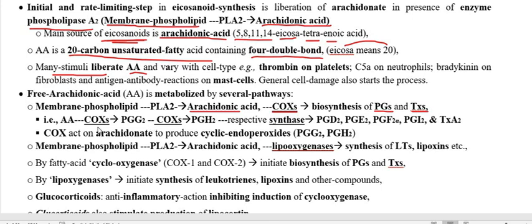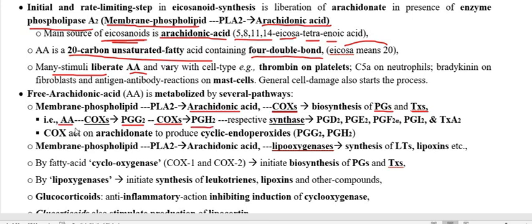So cyclooxygenase converts the arachidonic acid into prostaglandin. We call it prostaglandin G2, which is unstable, and quickly in presence of the same cyclooxygenase enzyme, that is COX-1 and COX-2, or cyclooxygenase 1 or cyclooxygenase 2, this unstable PGG2 gets converted into PGH2.